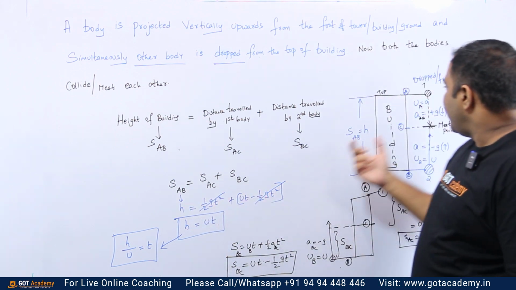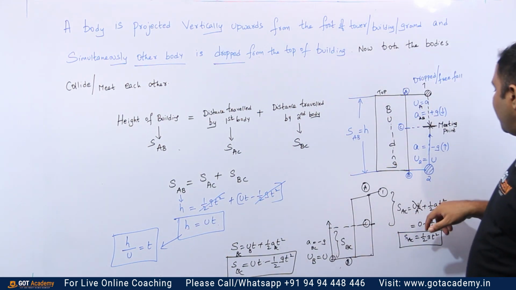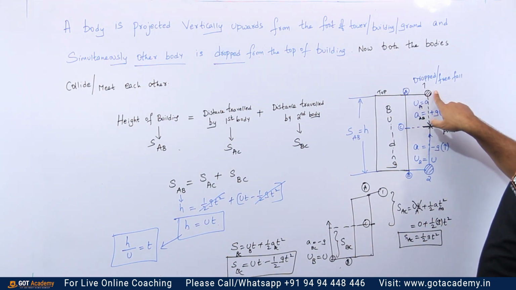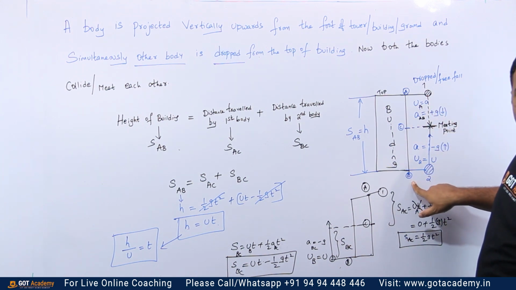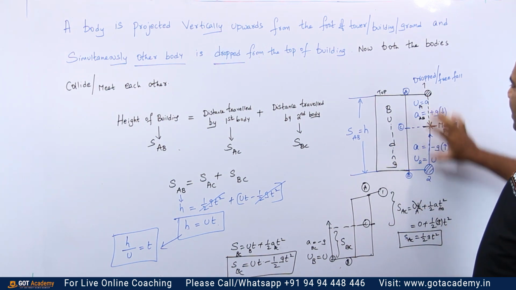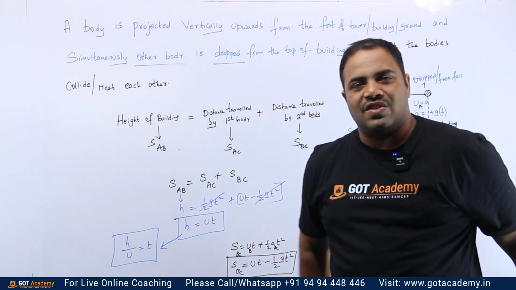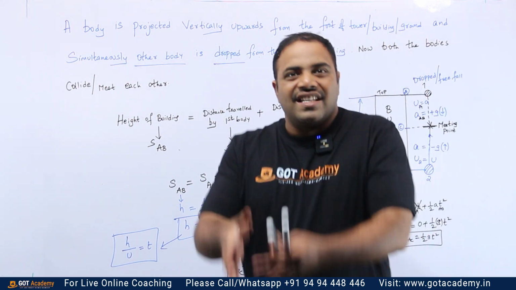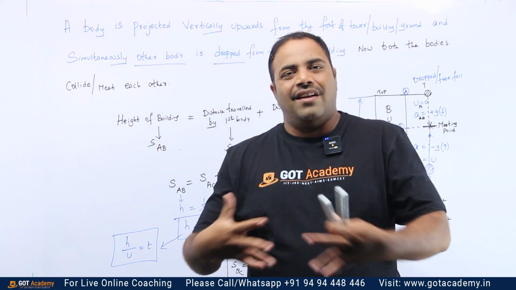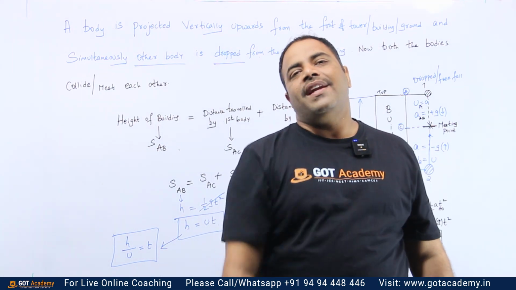So in this every case what I am saying is that t is nothing but the time taken for the first body to move from A to B, and similarly the time taken for the second body to move from B to C. So the time is same because both of them are projected simultaneously. So this is the time at which both are meeting or colliding. Very important question, my dear children.